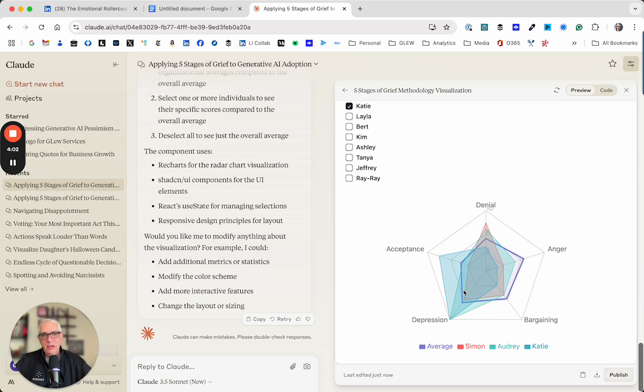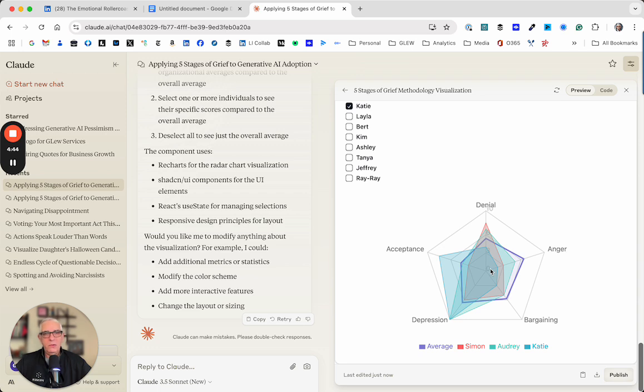Now, I share this because this is something that can be very useful when you are implementing any change, to be able to see where the folks inside of your team, inside of your organization, your stakeholders, sit within the 5 stages of grief, to see who you need to bring along in different ways. In this case, you can see, I think it is either Audrey or Katie, or maybe both of them, are both in this depression stage related to the implementation of AI. And there are different strategies from change management, from your own experience, that you can use to help bring them closer to the middle here. So a 0-0 is going to be a perfect score to drive everybody along and to bring them forward.